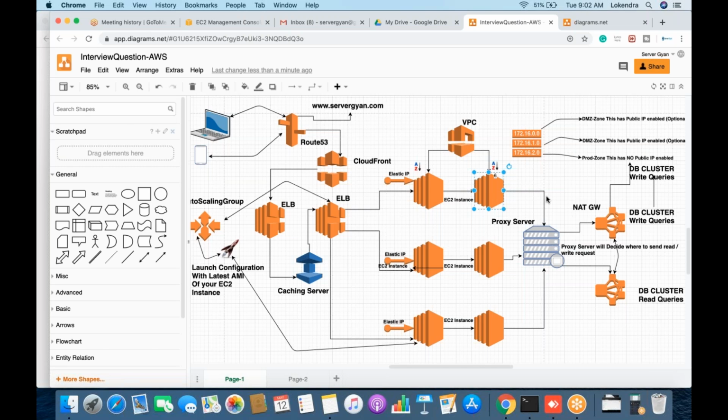Only my application servers interact with the database. So I will allow port number 3306 only for the security groups associated with these application servers. Why is it so? Because someone who is not authorized should not be allowed to access my database from outside.